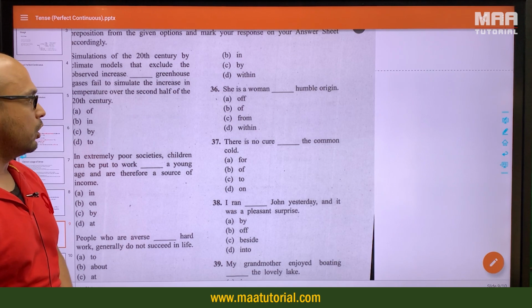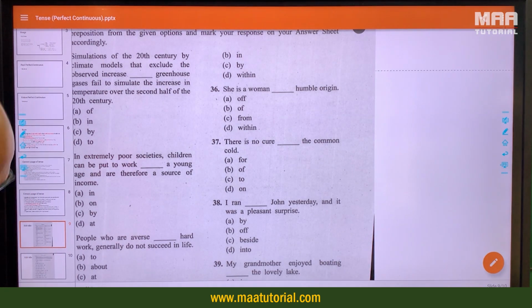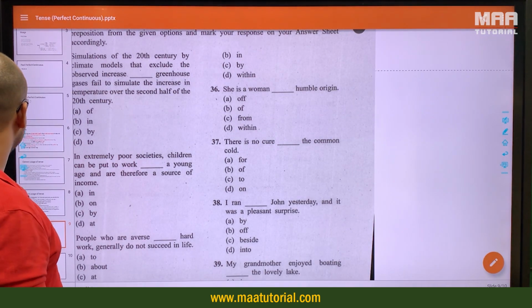There is no cure dash the common cold. There is no cure for the common cold.